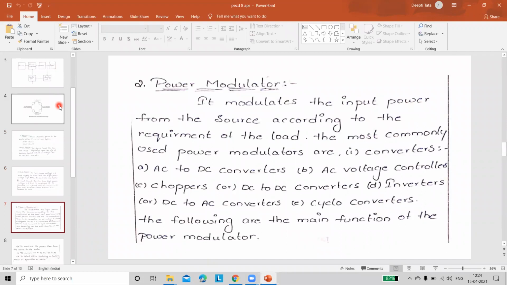Just read the statements existing on the screen. All these things were explained by me in the earlier classes.